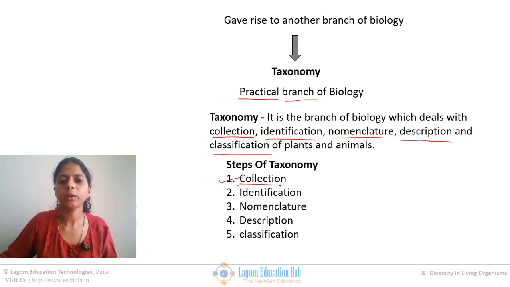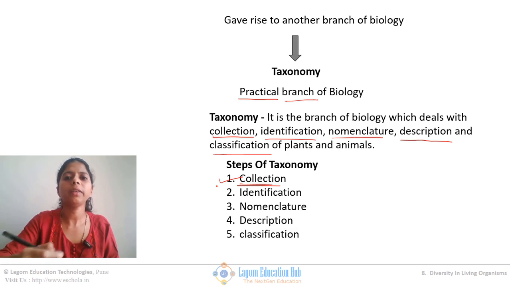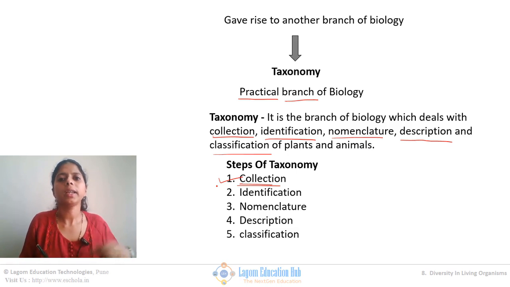I will go into some forest, and I will collect whatever plants or living things I get on that tour. So I collected a few plants, a few insects, and a few other creatures. So I did collection. This collecting of organisms is collection.